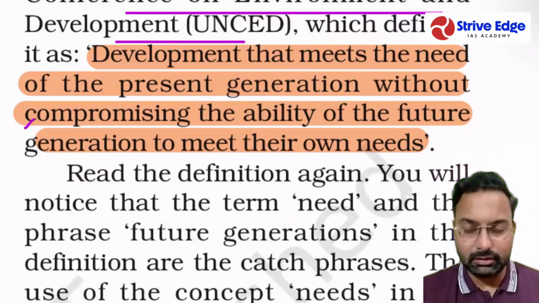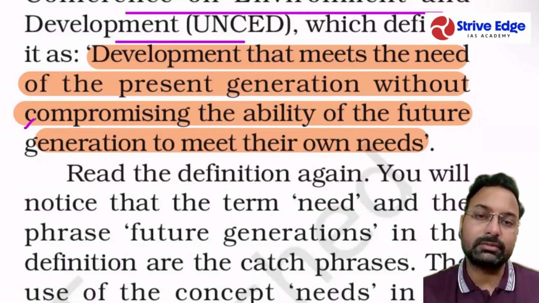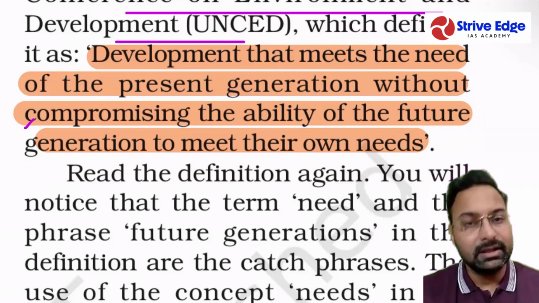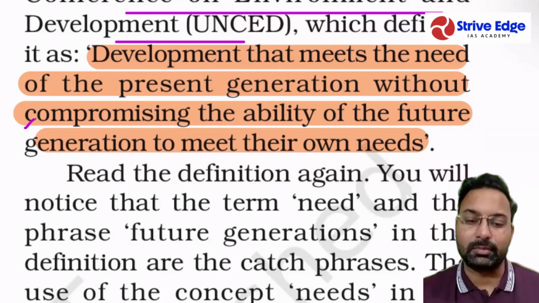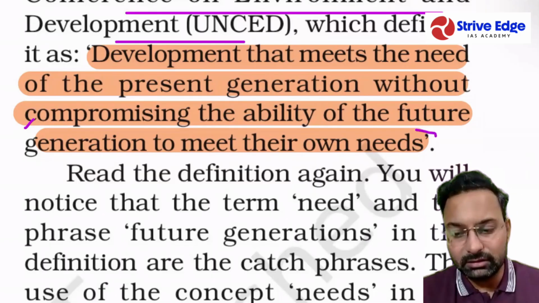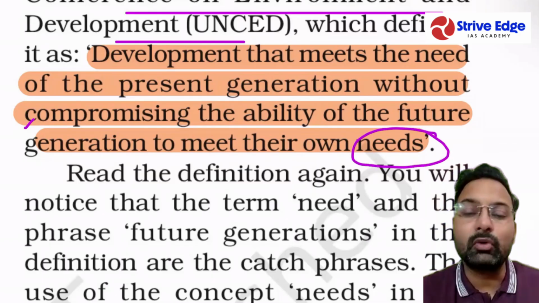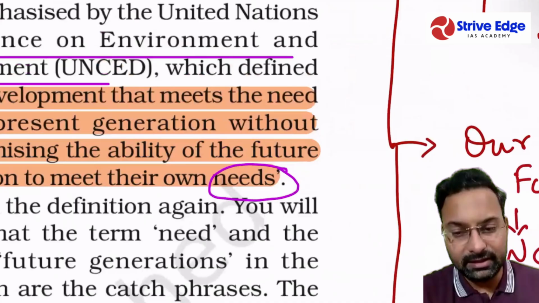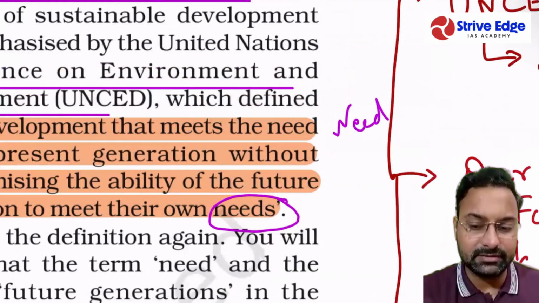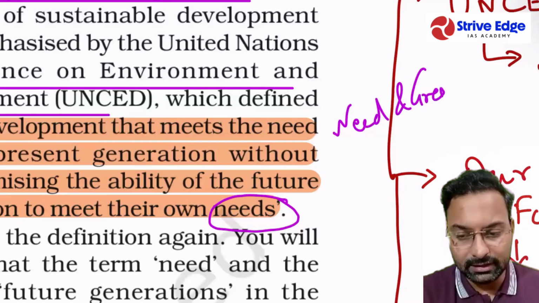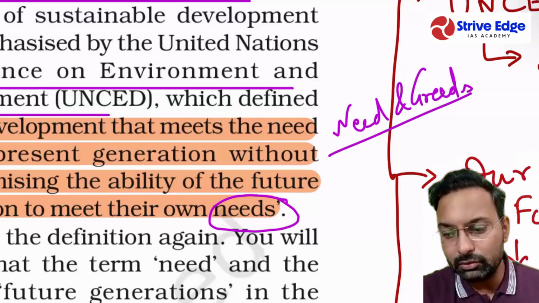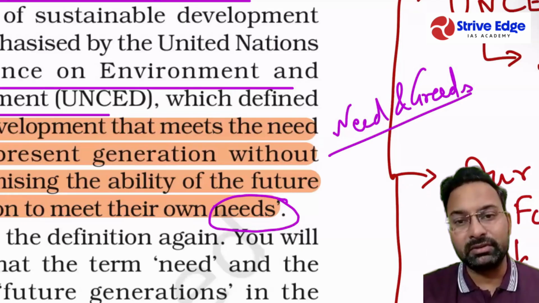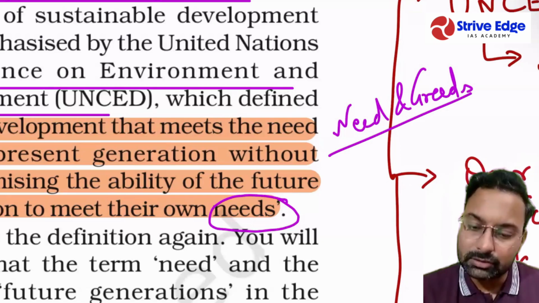So if the needs of this generation are met, and future generations' needs are not hampered, this type of development is called sustainable development. The definition focuses on the word needs. There has been and there will always be a difference between needs and greeds. You should remember Mahatma Gandhi's quote, that there is enough for everyone's need on this earth, but not for anyone's greed.